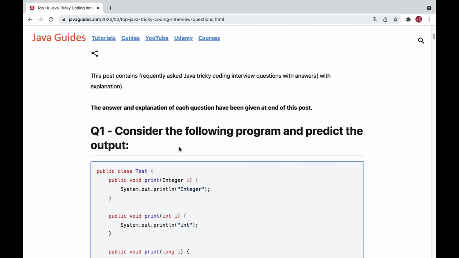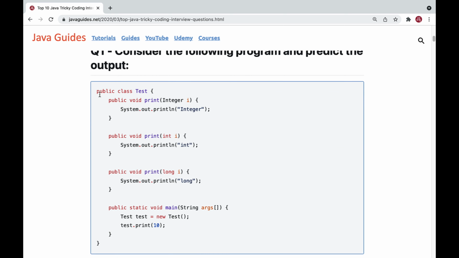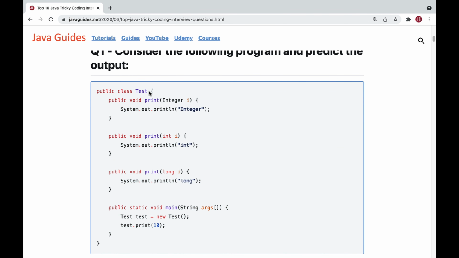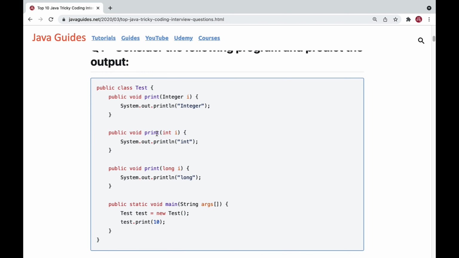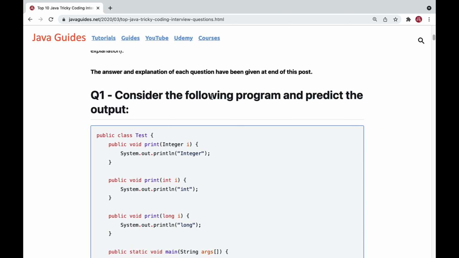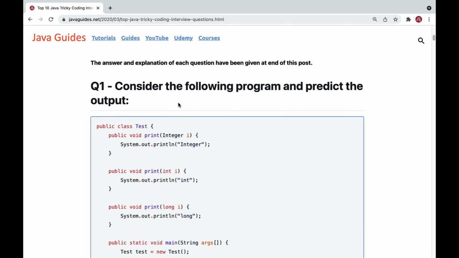So in this video, I'm going to execute a piece of code in the IDE, and I will explain the program and the output and all the stuff. Alright guys, without further ado, let's get started. Well, the first question is, consider the following program and predict the output.